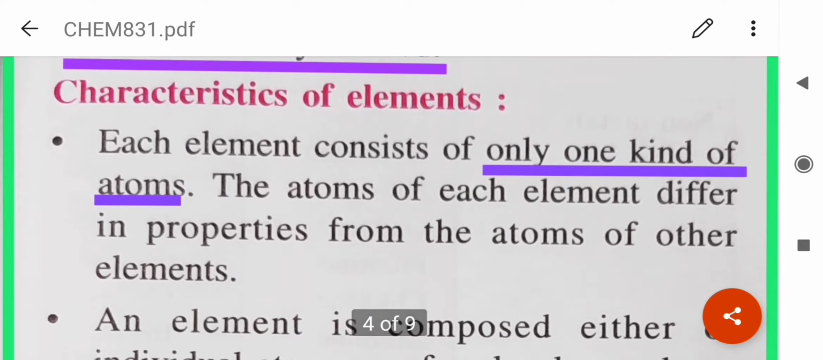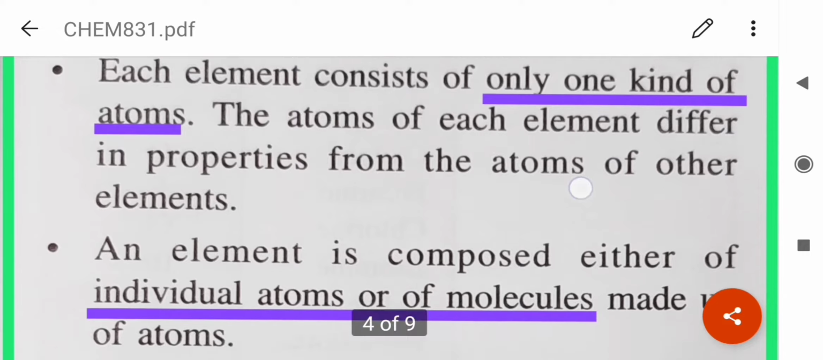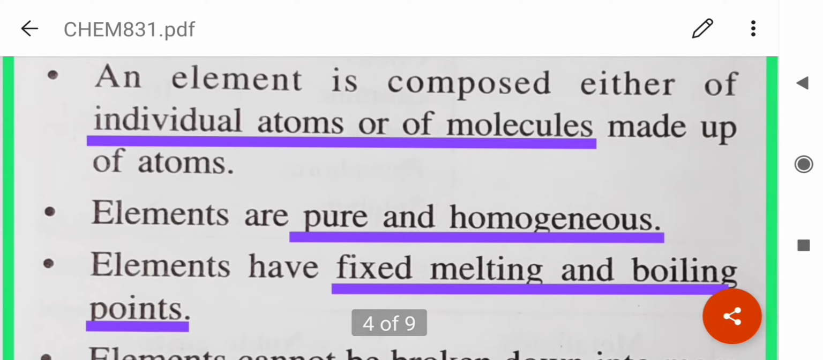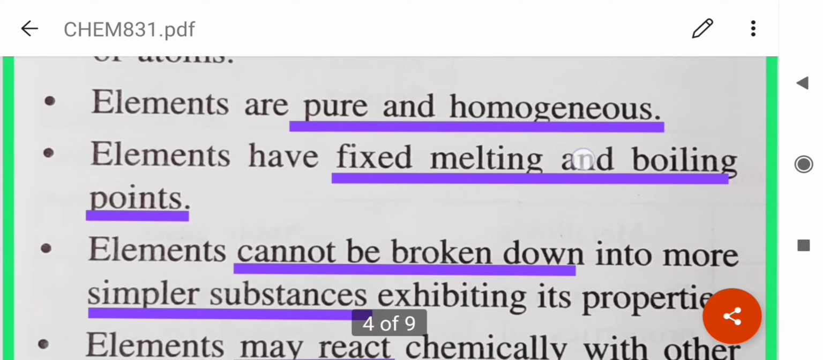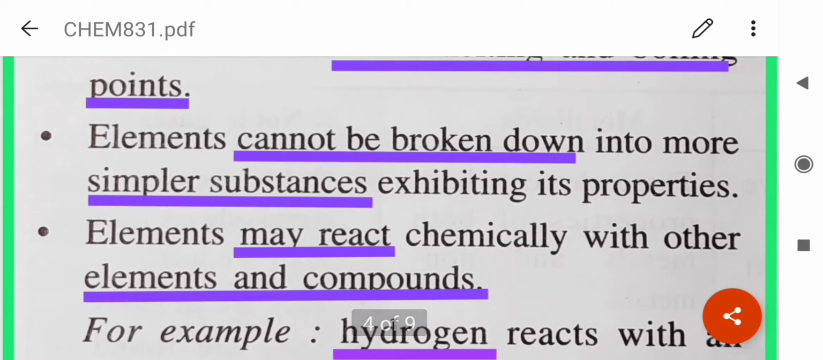Now let's go through the characteristics. Each element consists of only one kind of atoms. It is composed of individual atoms or molecules made up of atoms. Why molecules? Because all atoms cannot exist independently. So they combine to form molecules. They are pure and homogeneous. Homogeneous means which has the same composition and properties throughout. They have fixed melting and boiling points. They cannot be broken down into any simpler substances.